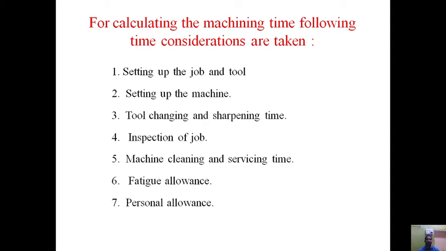Next is personal allowance. This allowance includes going to the toilet, drinking water, having tea or coffee, taking a cigarette, everything. That is also considered for machining time. You cannot tell a person to work continuously 18 to 24 hours. That is not possible. In between you need to give a gap. That gap is considered as personal allowance. He has to fulfill his natural call, go for drinking water, whatever. That comes in personal allowance.